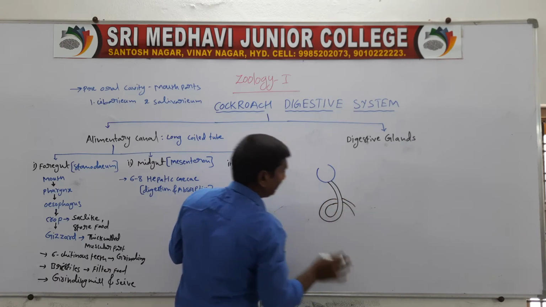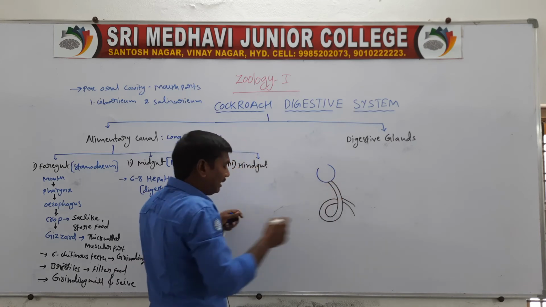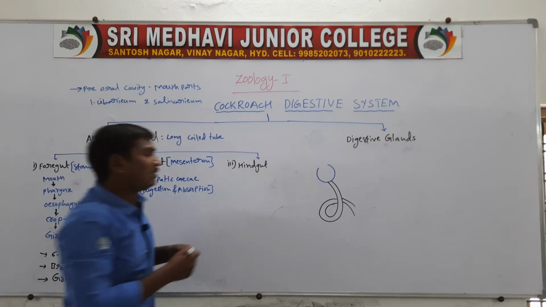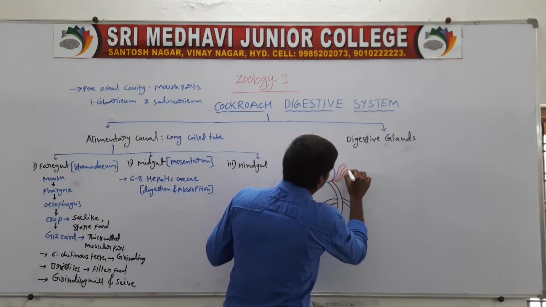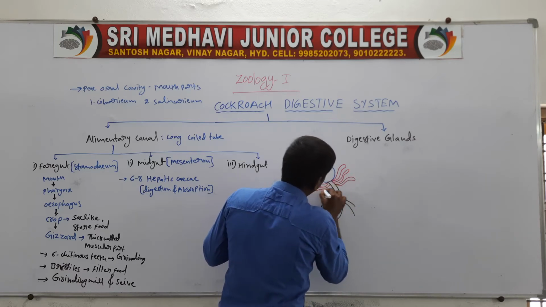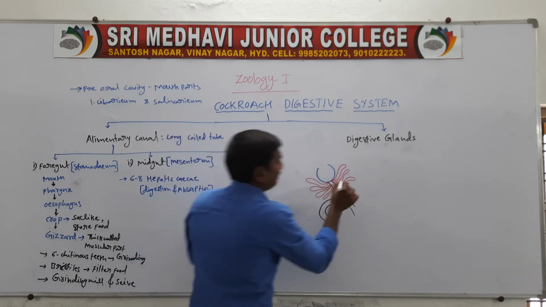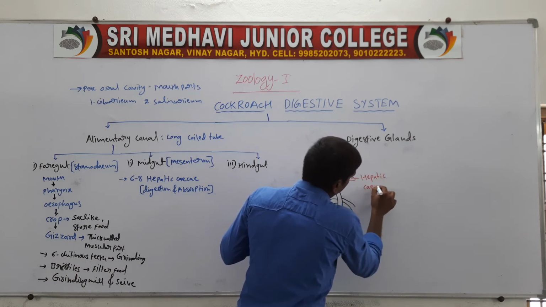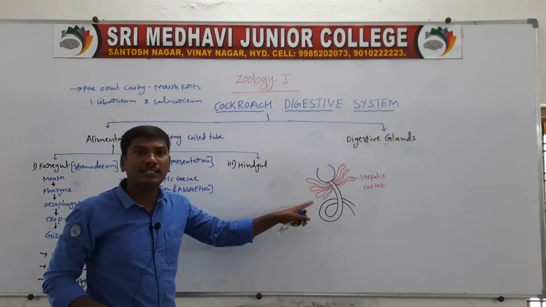In this region there are 6 to 8 finger-like structures, the hepatic caeca, which help with digestion and absorption.